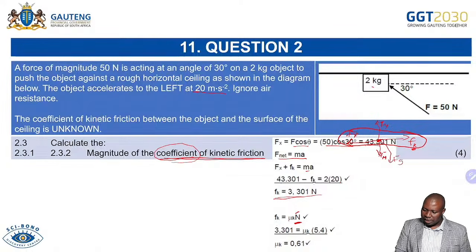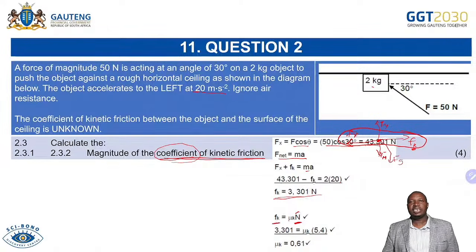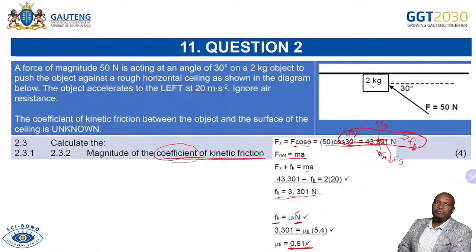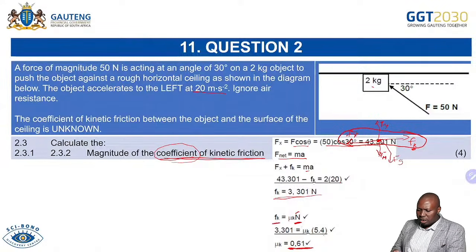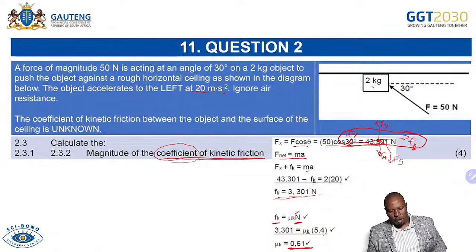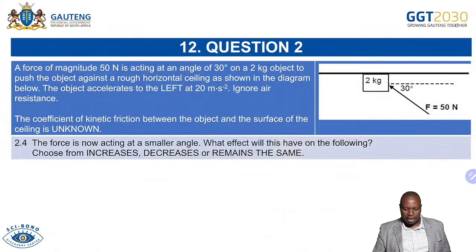Now we calculate the kinetic friction. So you are able to do the substitution, and then with no waste of time, you'll have 3,301 divided by 5,4, and that will give you the coefficient of kinetic friction. So we're saying please always know that. And it's very important to be able to apply Newton's second law, F net equals ma.